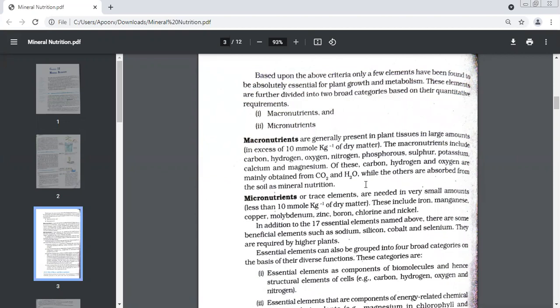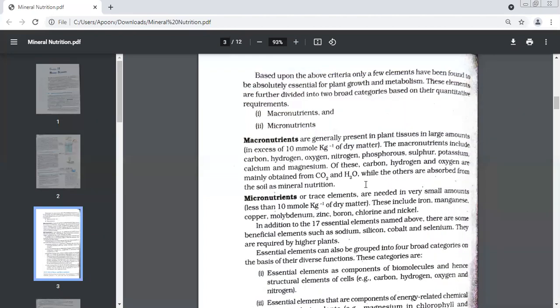Hydrogen, carbon, and oxygen, children. This is not present in the soil. The plant will not take it from the soil. Tell me three nutrients, three elements which the plant does not take from soil. Quickly. Carbon, hydrogen, and oxygen. Carbon, hydrogen, and oxygen.